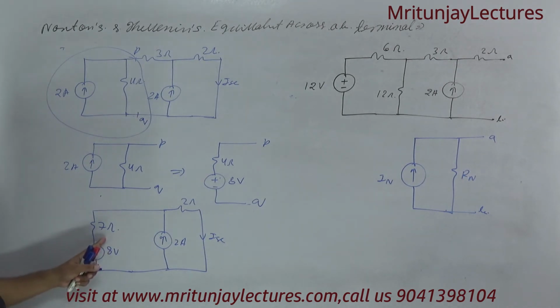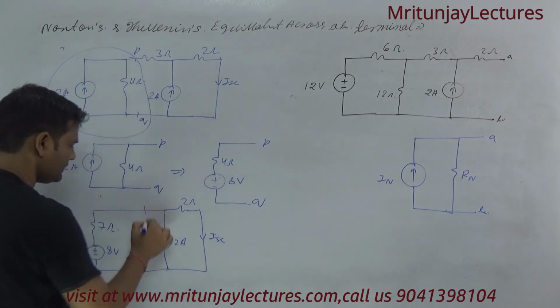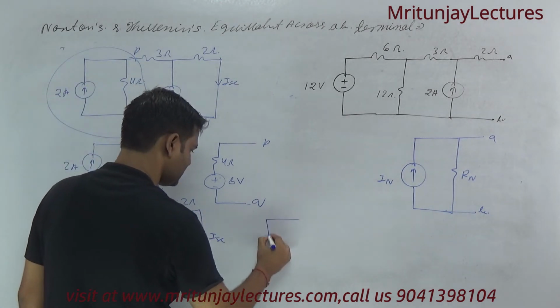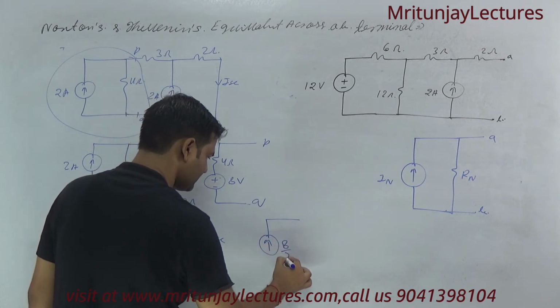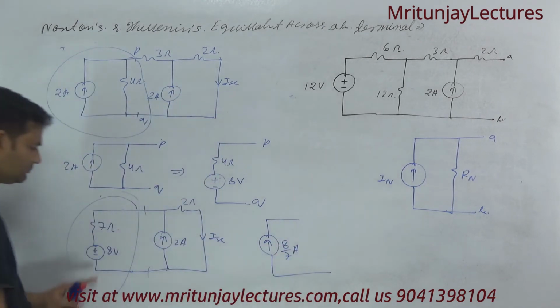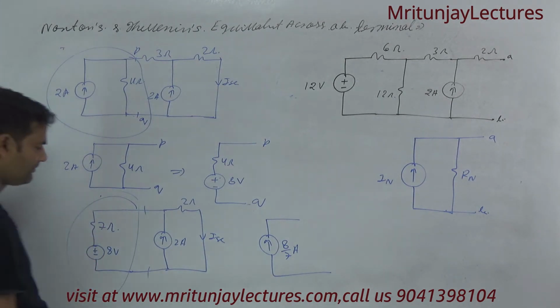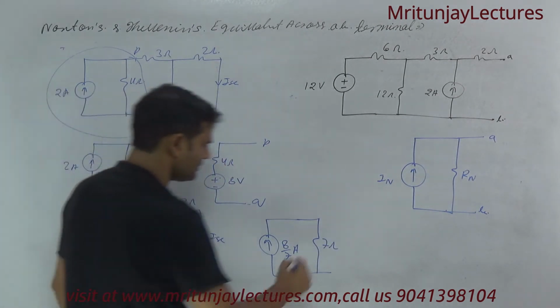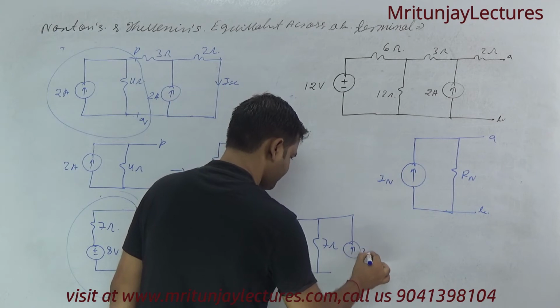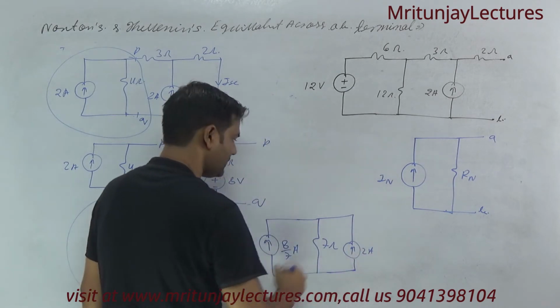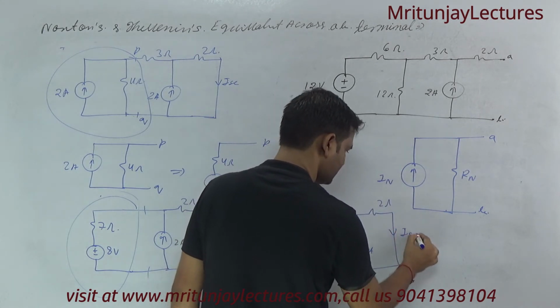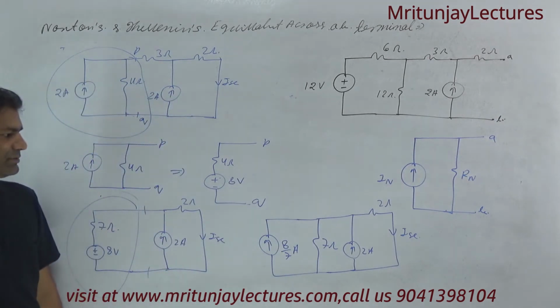After that you again apply source transformation. If you apply source transformation in this network, then you can say 8 by 7 ampere. Clear? 8 by 7 ampere, and this one is 7 ohm, and this one is 2 ampere, and here 2 ohm, and this one is ISC. Clear or not? If you have any doubt, then tell me, sir.